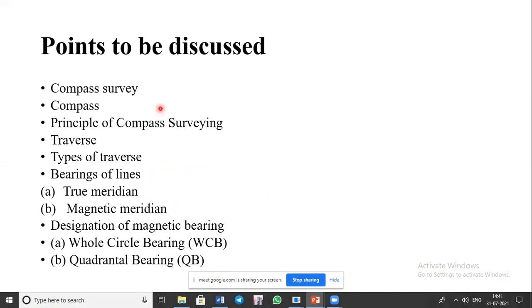Okay, so all these points today we are going to discuss, and based upon this, we are going to solve the numericals and also one experiment, that is to find out the bearings of the traverse and find out the included angles. Okay, so going one by one, starting with compass survey.